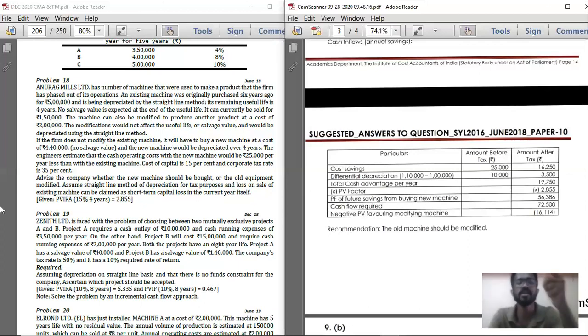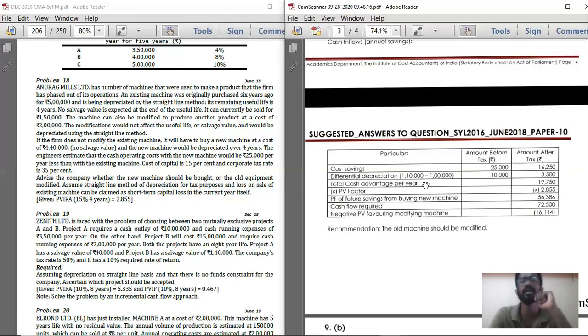So the difference in depreciation, that is, an increase in depreciation, is normally called income. A decrease in depreciation is called expense. So here there is an increase in depreciation. You are going to deduct that incremental depreciation from the profits and add it back to the PAT. So an increase in depreciation is an income. Below that, differential depreciation, within bracket 1,10,000 minus 1 lakh.